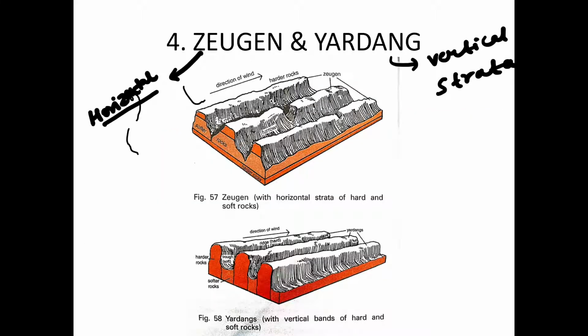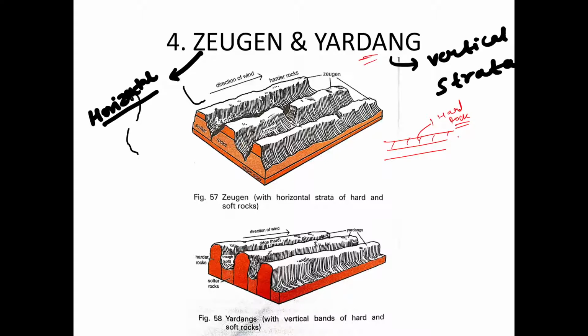And then there are these two important words. One is Zeugen and one is Yardang. This is also nothing special. It is also due to the presence of contrasting rock, right? Now there might be some rocks which are very hard, like this would have been a hard rock. If a rock is hard, then it is difficult to erode.